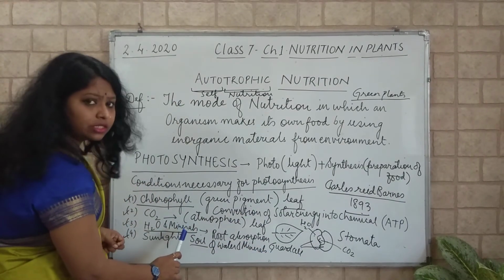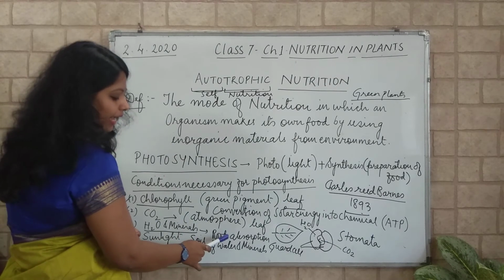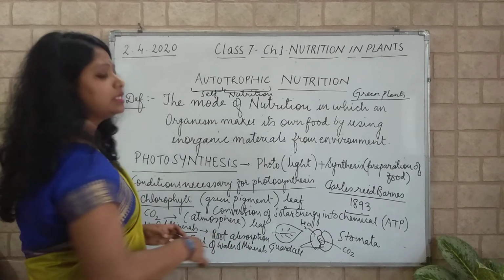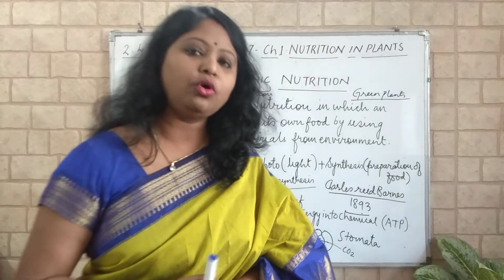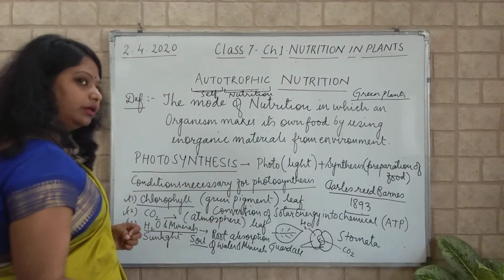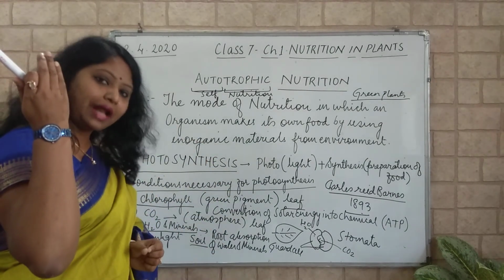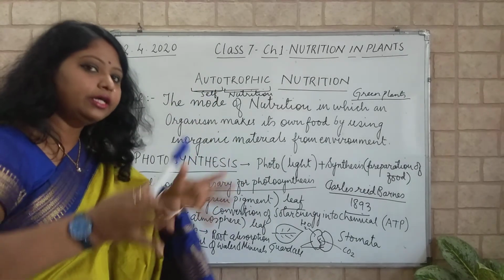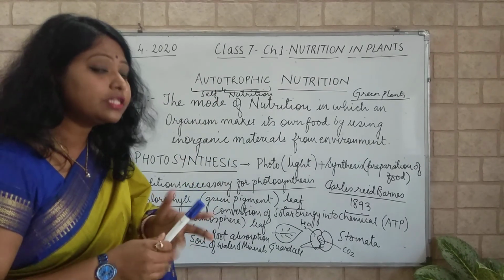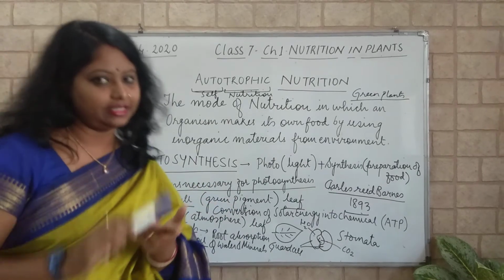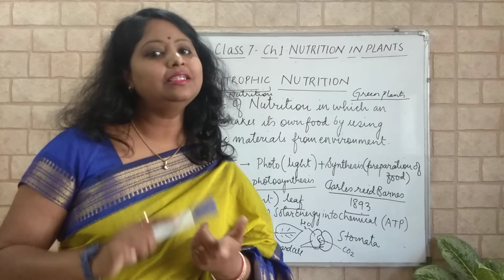Water and minerals. The source is soil, and the roots of the plants absorb water and minerals by which process? Endosmosis. And then the stem will supply the water to the leaves. Leaves will prepare the food by which process? Photosynthesis. In the presence of which light? Yes, the natural source of light, sunlight.